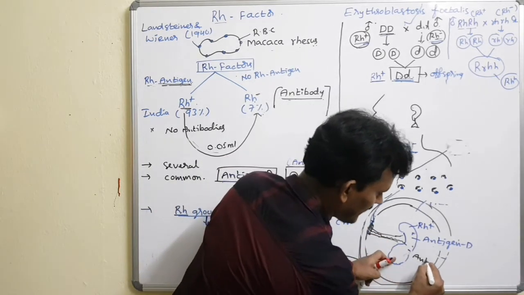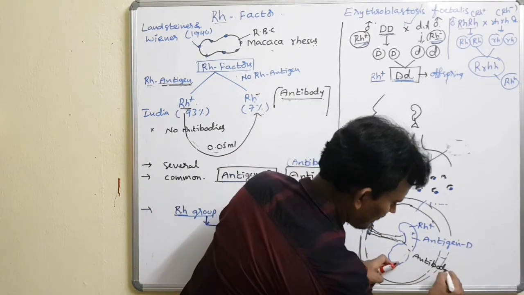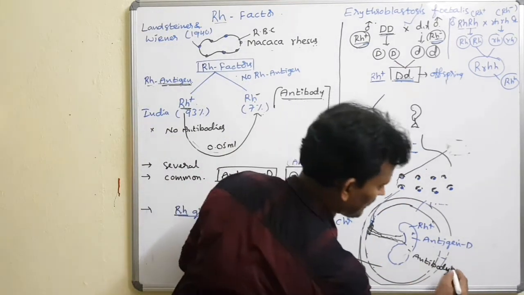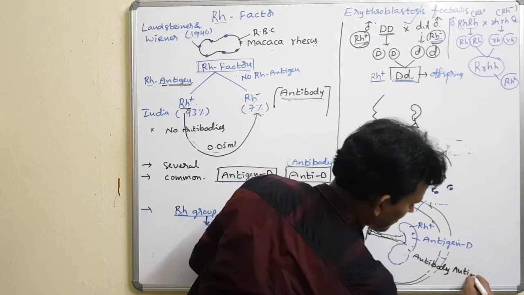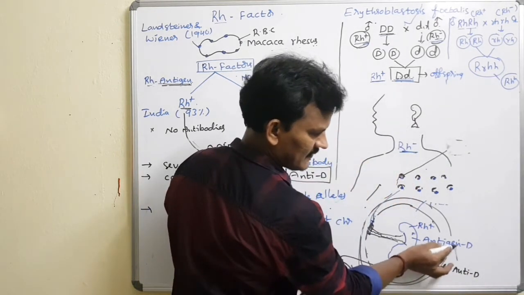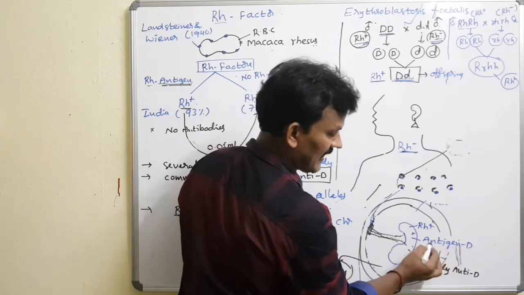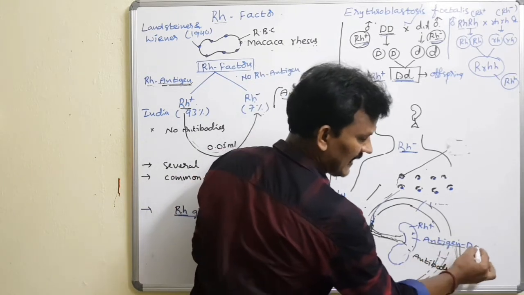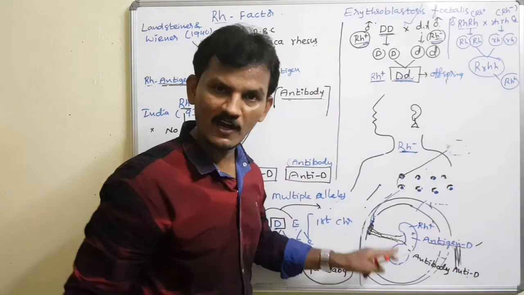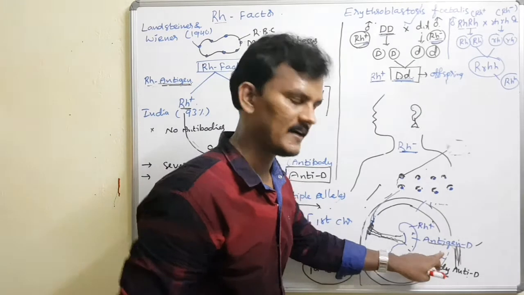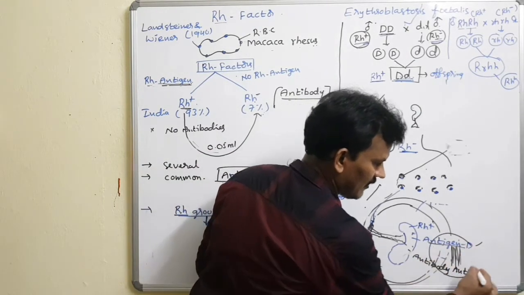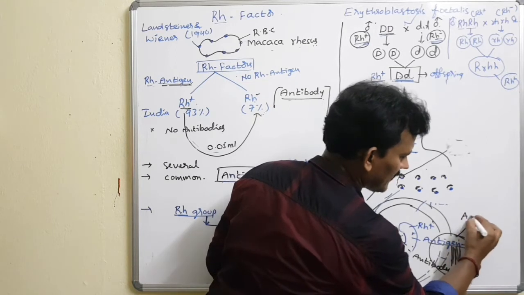What do we call the antibody? Simply, the antibody is anti-D. Let me write anti-D. So there is a reaction between the antigen D and anti-D. This is the antigen, this is the antibody. Due to that, clumping or clotting takes place in the blood, and the clotting or clumping is known as agglutination.